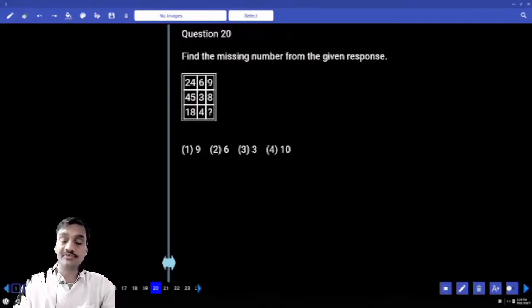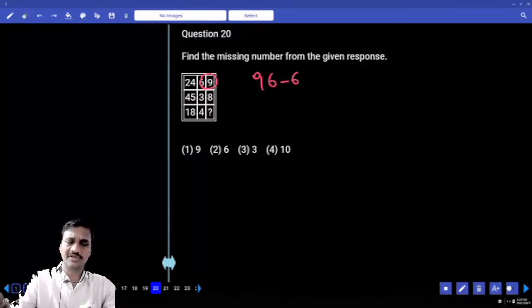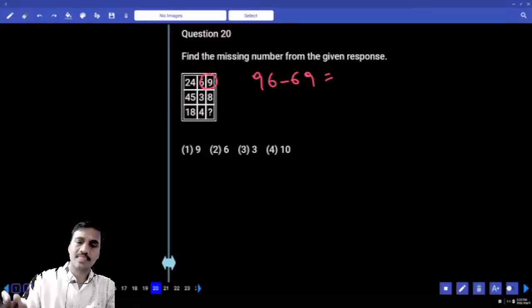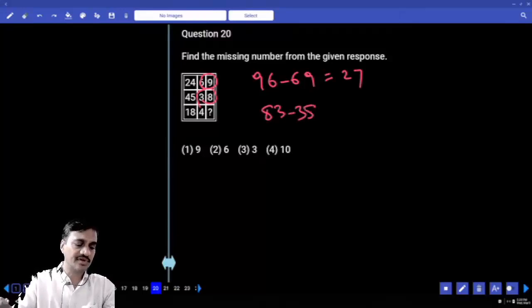And the next one, 24 and 96. How will you get this 24 with the help of these two numbers? If you take 96 minus 69, what is the difference between these two? 27. And the next one, 38, 27. 27 is the difference. And the next one, 45. Now 83 minus 38, what is the difference?